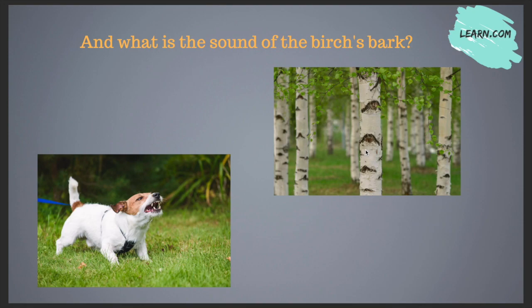So have you ever seen or heard the sound of a bird's bark? Because normally when dogs bark, we get to hear the sound. But have we ever heard the sound of a bird's bark? Because this is also bark, and the sound produced by dogs is also called barking. So we have never heard the sound of a bird's bark.